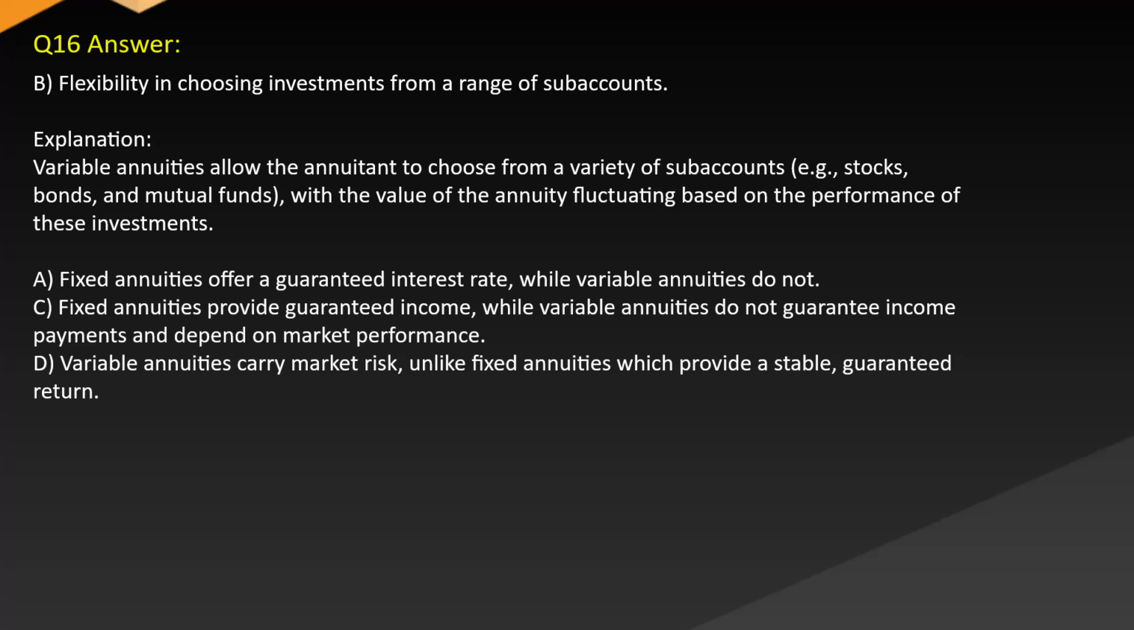C. Fixed annuities provide guaranteed income, while variable annuities do not guarantee income payments and depend on market performance. D. Variable annuities carry market risk, unlike fixed annuities, which provide a stable, guaranteed return.